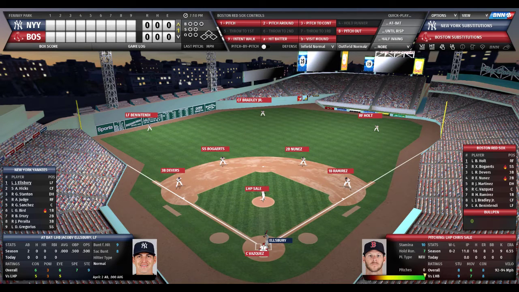And we're going to continue with some Out of the Ballpark 19. We're at game number 10 for the Boston Red Sox, game 11 for the New York Yankees. The Red Sox are 5-4. The Yankees are 5-5. And they'll be doing battle at Fenway Park. On the mound for the Red Sox, Chris Sale, and for the New York Yankees, Luis Severino.